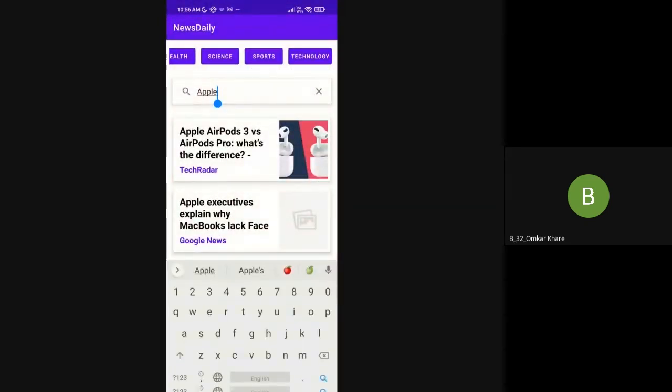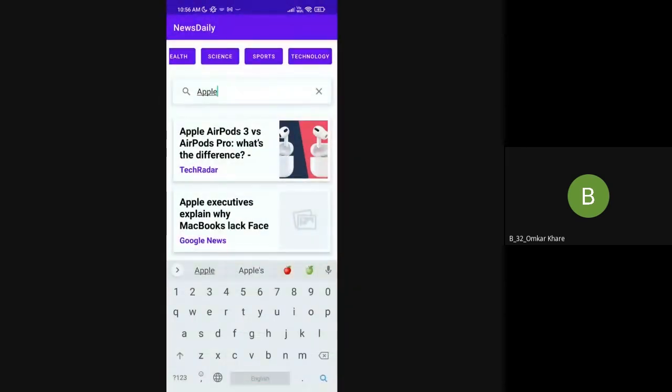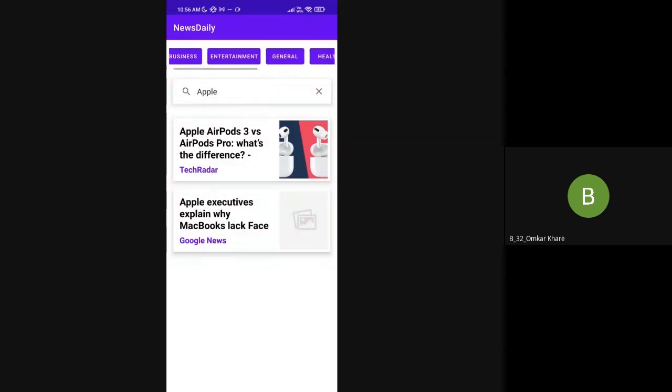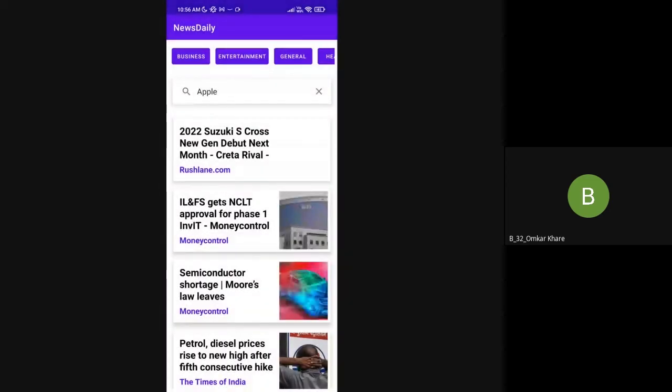And we have also added a progress bar. Here you can see fetching news articles of Apple. That is called a progress bar. Here is news related to business.